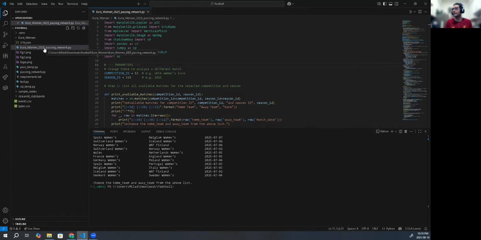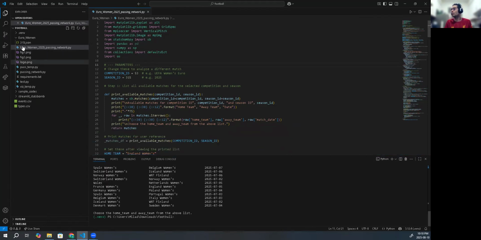And then I asked it to provide me the code to be able to see the passing networks by first filtering the events based on the passes and then creating this network of passes, which player made how many passes to which player. At the end, we can visualize it using matplotlib.